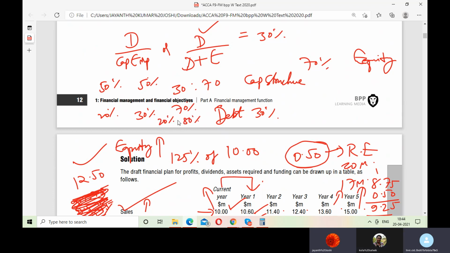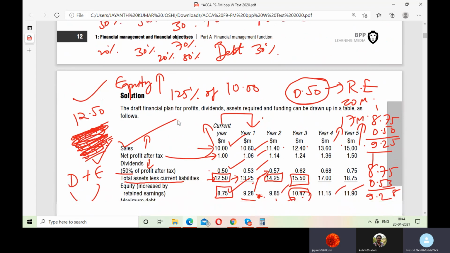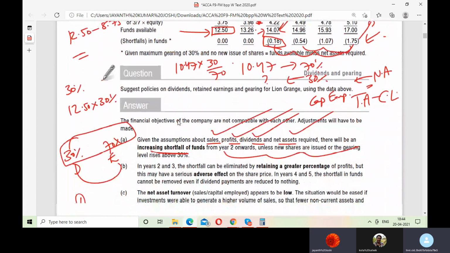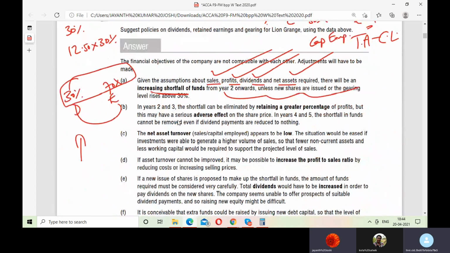That means whatever shortfall they have, they need to overcome it. Am I right? They should not be a deficit company. So they should find the means and ways to reduce this shortfall of funds. So they can go for more debt or they can go for equity when they have a shortfall. Next point.